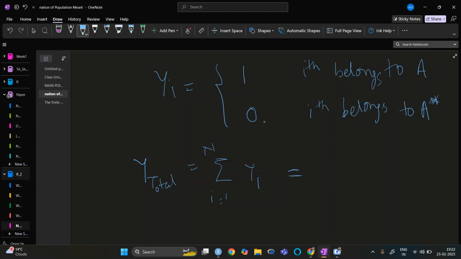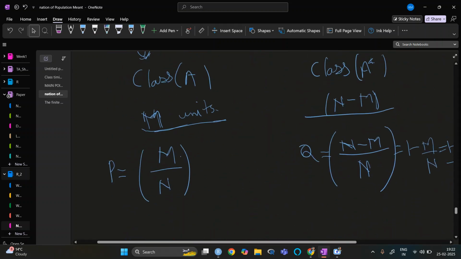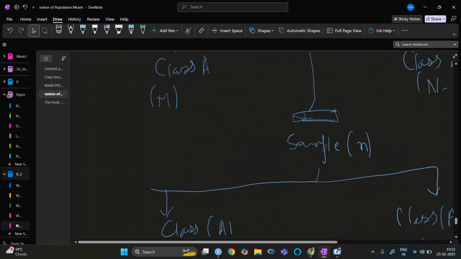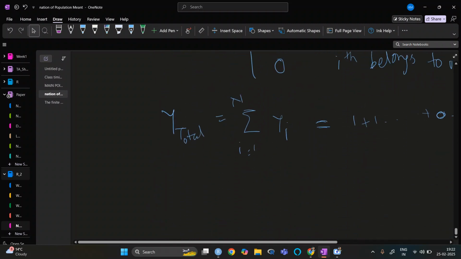So this one will be 1 plus 1 and something, and then 0, 0. So if I do the summation of this, it is basically our P, which is M upon N. So we have this M, right?